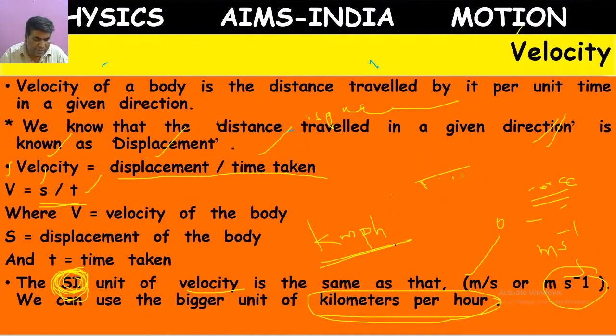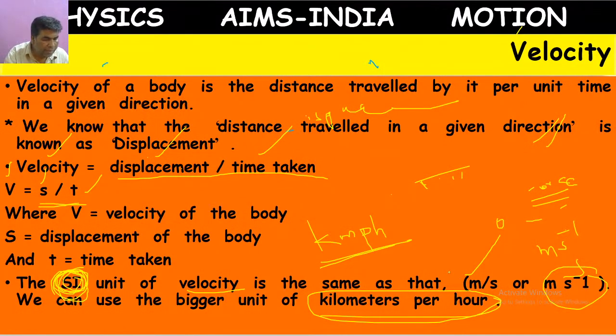Very good, everybody. Velocity is a vector. Why? Because it depends on direction.